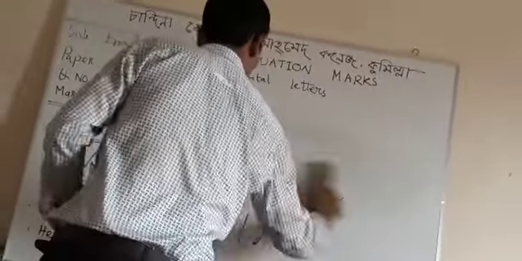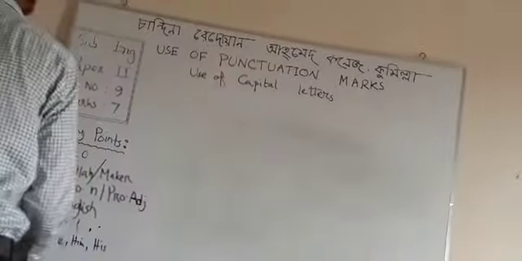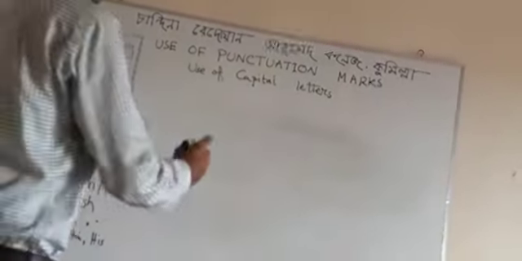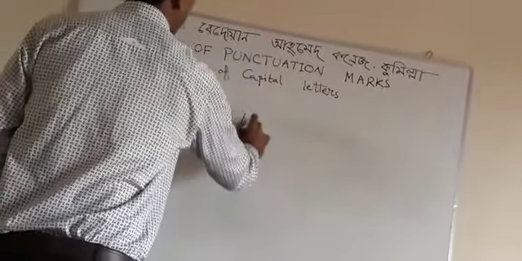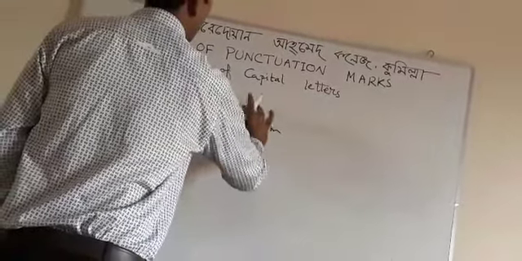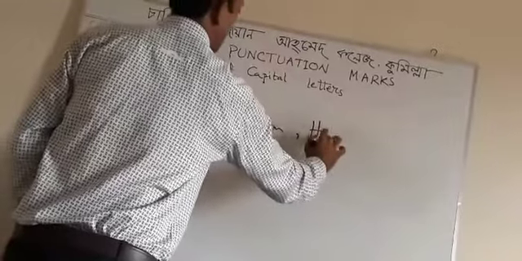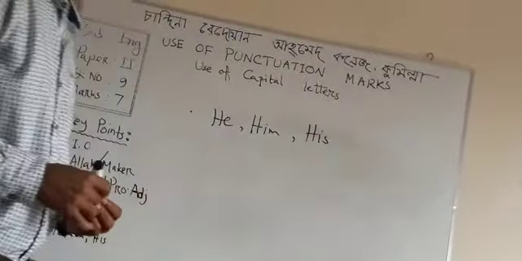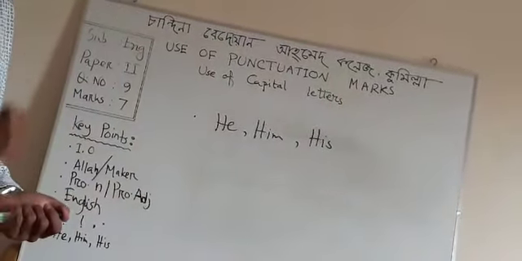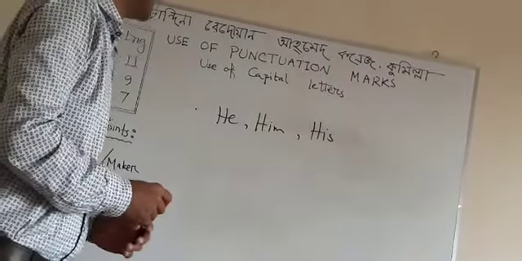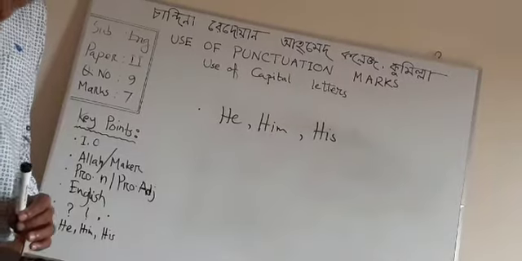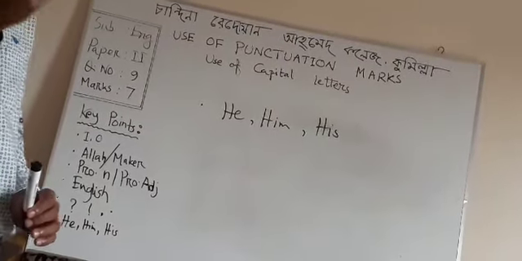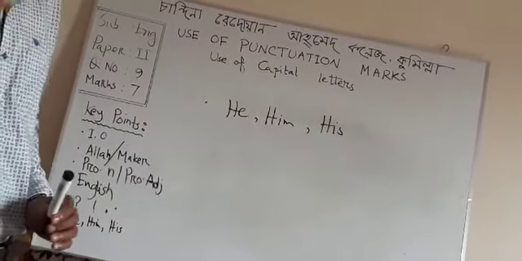Our next point is the pronouns he, him, his. For whom? Can you say? Yes, you are right. These 3 pronouns are used instead of Allah, God, Creator, Almighty.